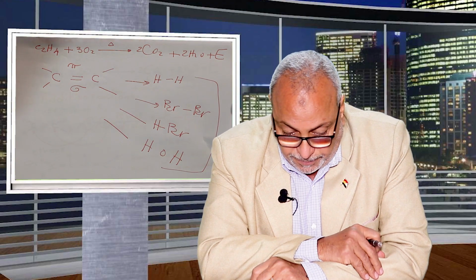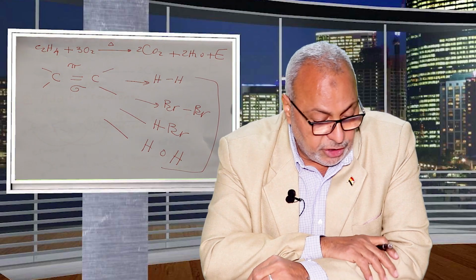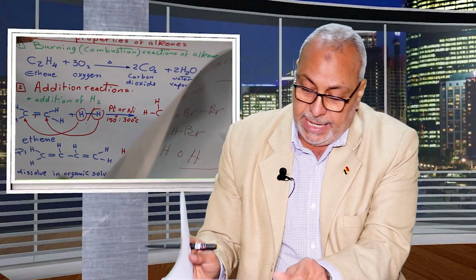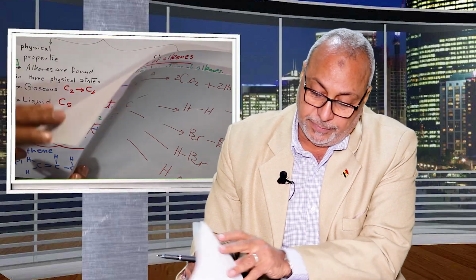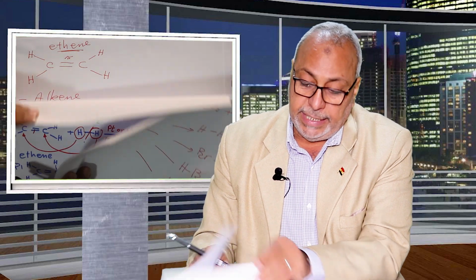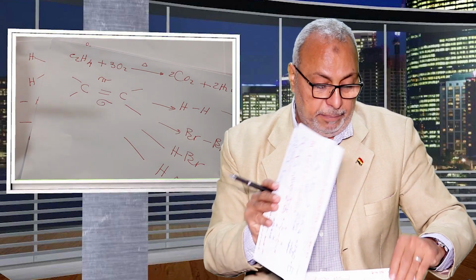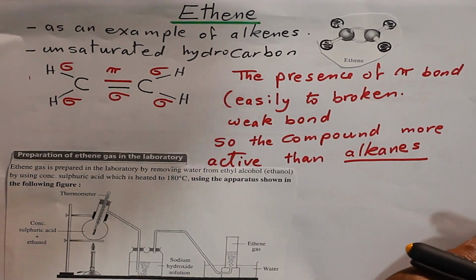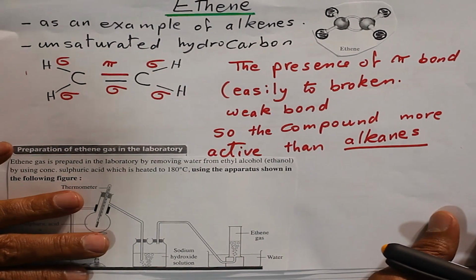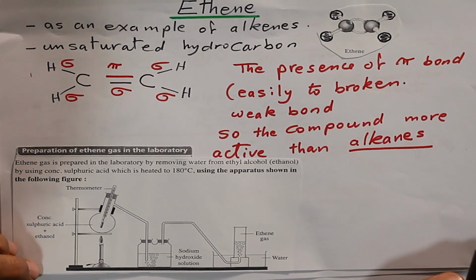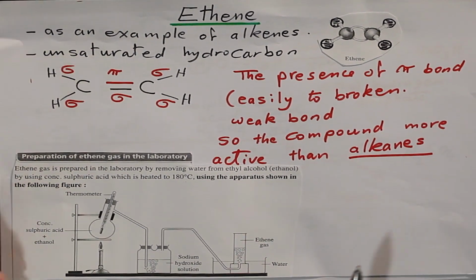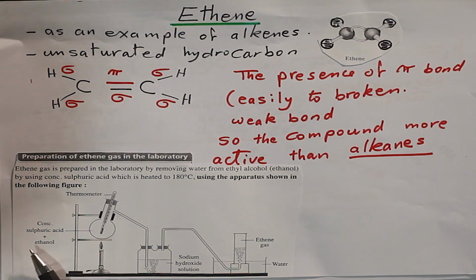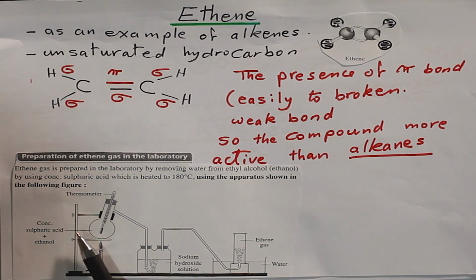Before studying the addition reaction, we must learn the preparation of ethene. As an example, in the alkenes series, the first member of it is ethene. How can we prepare ethene in the lab? Ethene is prepared from ethyl alcohol with concentrated H2SO4.